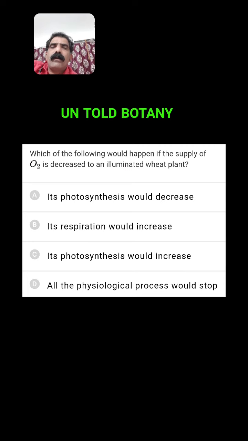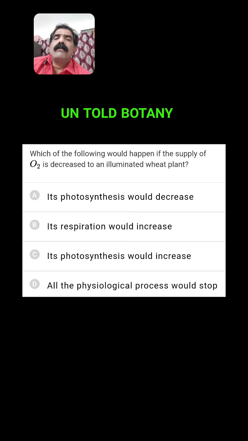Which of the following would happen if the supply of oxygen is decreased to an illuminated wheat plant? Its photosynthesis would decrease, its respiration would increase, its photosynthesis would increase, all the physiological processes would stop.